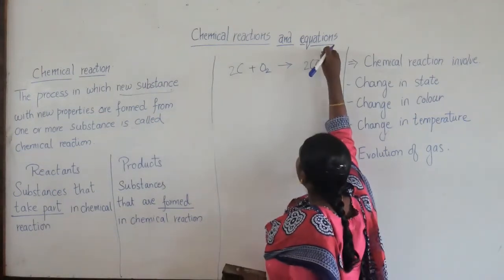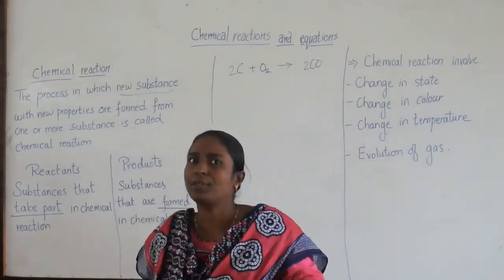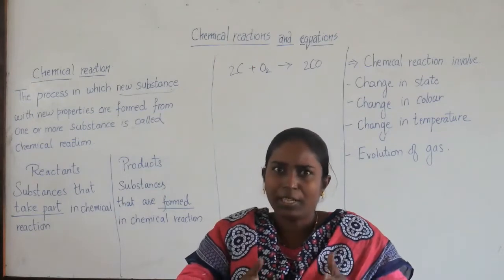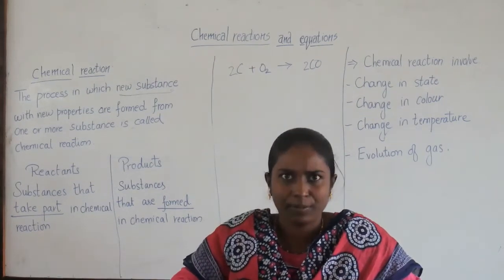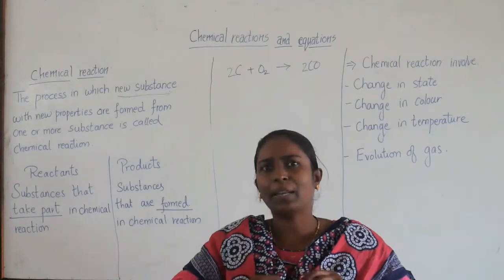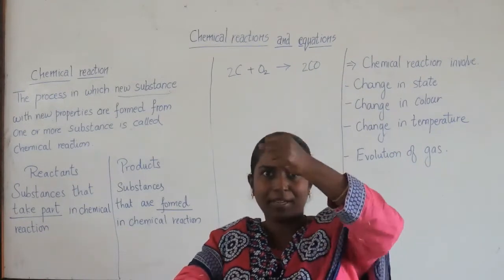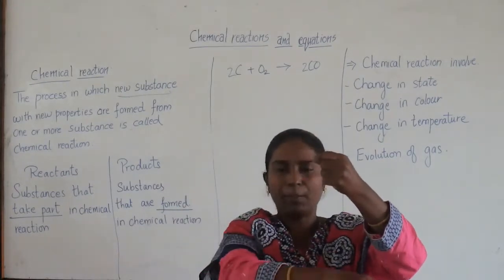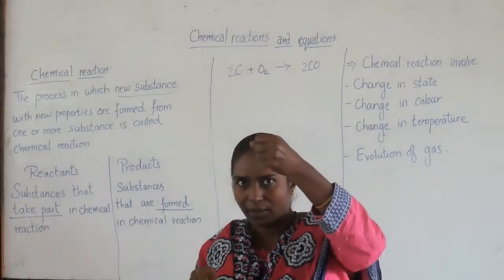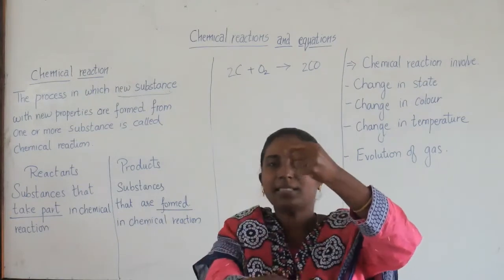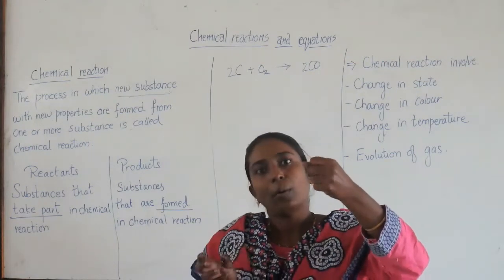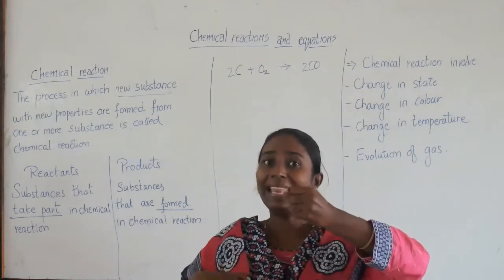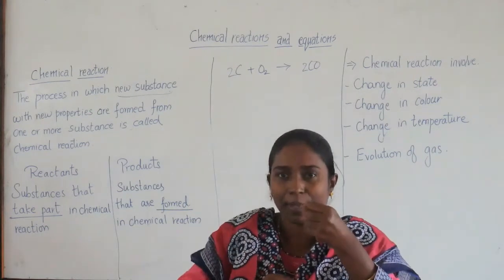Then again, an equation. What is this equation? Now when you go to the market, children, nowadays we have an electronic weighing machine. But still, in the vegetable market, you will find them with their scale. At one side they put the weight stone and on the other side they put the vegetables. Why is that done so? So that you get the equal, balanced amount, 1 kg or half a kg.